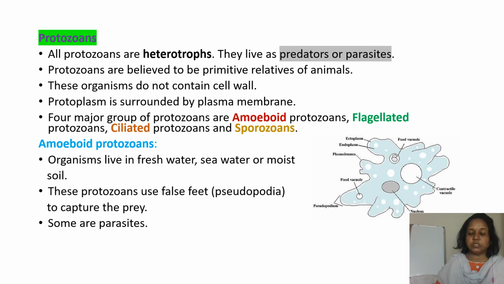Coming to the first one, the amoeboid protozoans. These organisms live in fresh water, seawater or moist soil. These protozoans use false feet, that is pseudopodia, to capture prey. Everyone knows about the amoeba. The pseudopodia are used for locomotion and also to capture food. Some amoeboid protozoans act as parasites also.